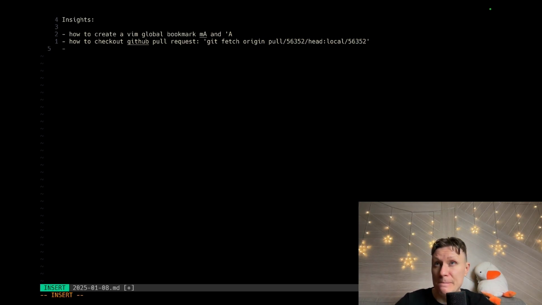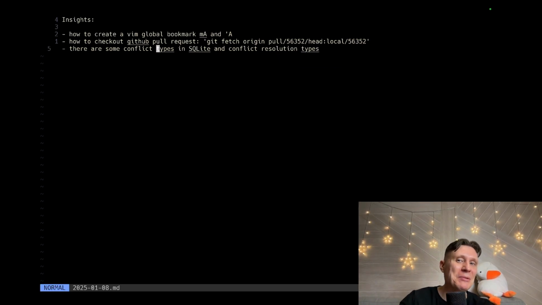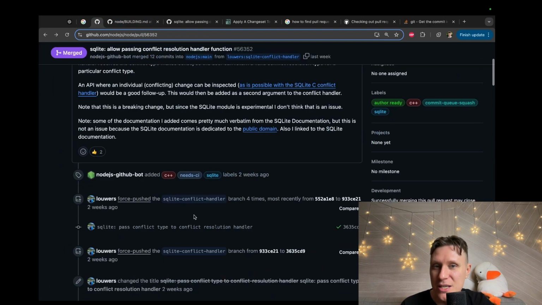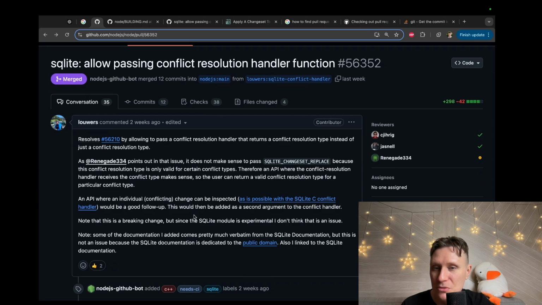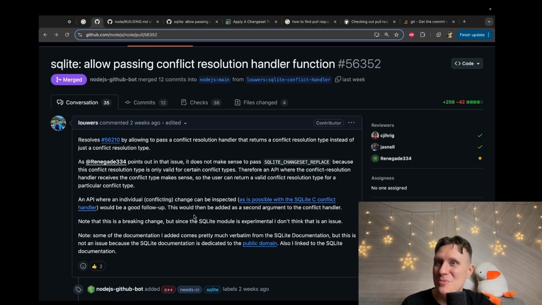What else? There are some conflict types in SQLite and conflict resolution types. This is something new for me. I didn't know there were several conflict types in SQLite, but I'm not surprised. And I didn't know there were conflict resolution types. And we trained our skills at understanding tasks in GitHub. It's really cool. Training some navigation. And yeah, pretty good for a first episode.